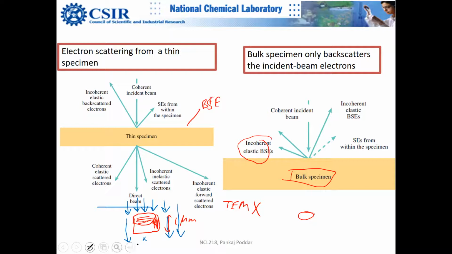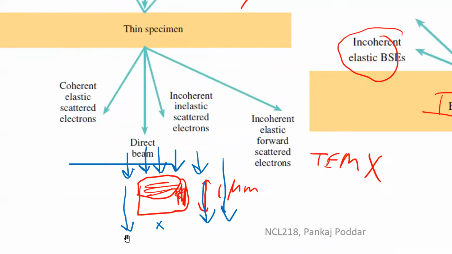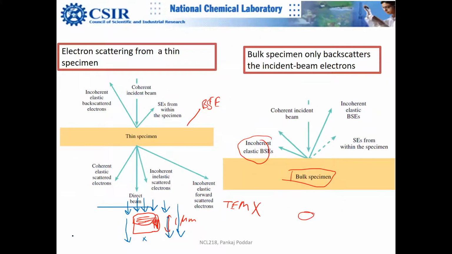If you put a detector here, what will you see? You will see large intensity here, then zero intensity, and then large intensity again, right? Wherever you have the particle, you will see completely dark.